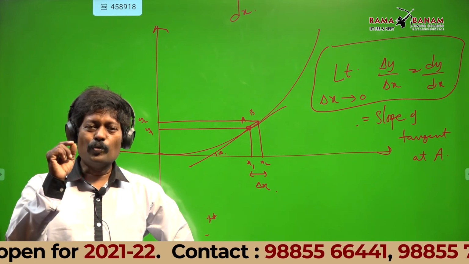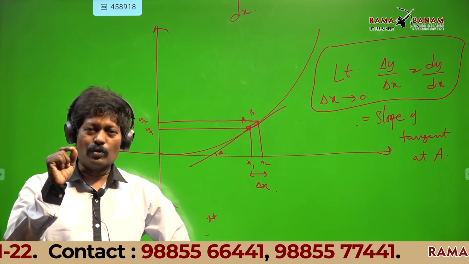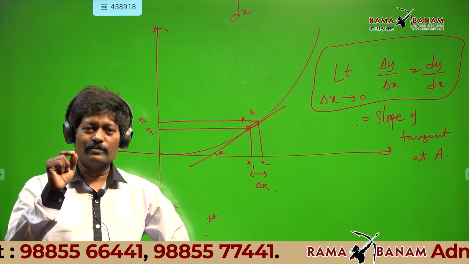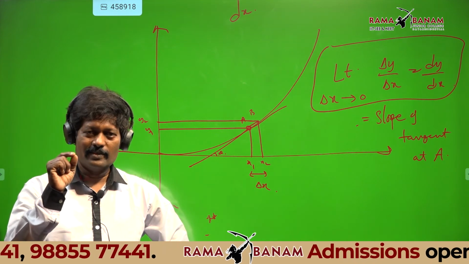The slope of the tangent drawn at a point on the curve is called dy by dx.